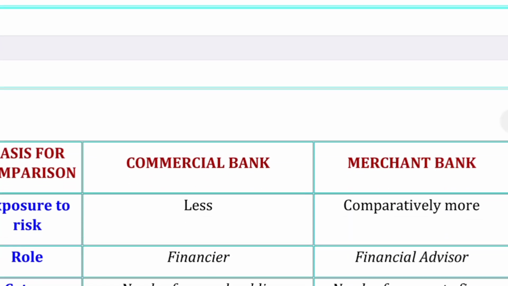Okay, the next one is exposure to the risk. Actually, commercial bank is less risky. Why? Because they are just doing the basic banking functions, which is risky, but in comparison it is less risky than the merchant bank.